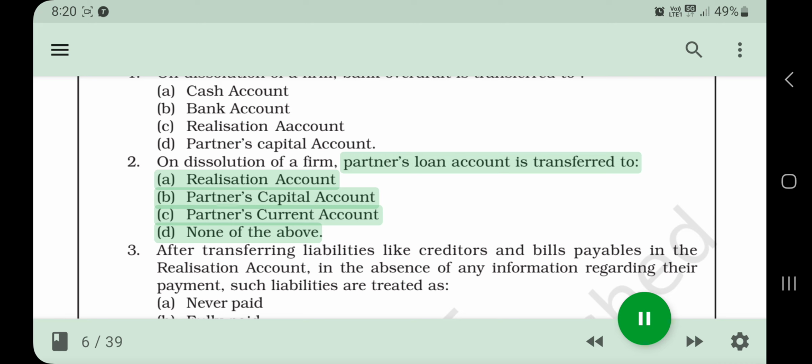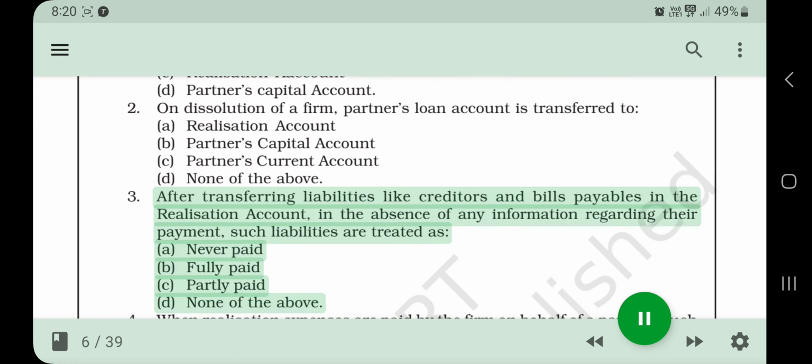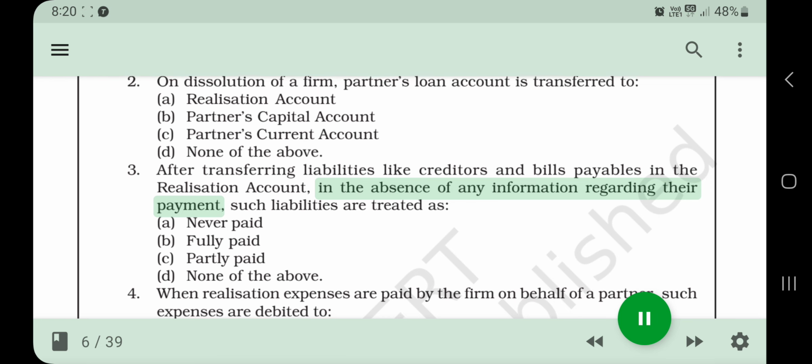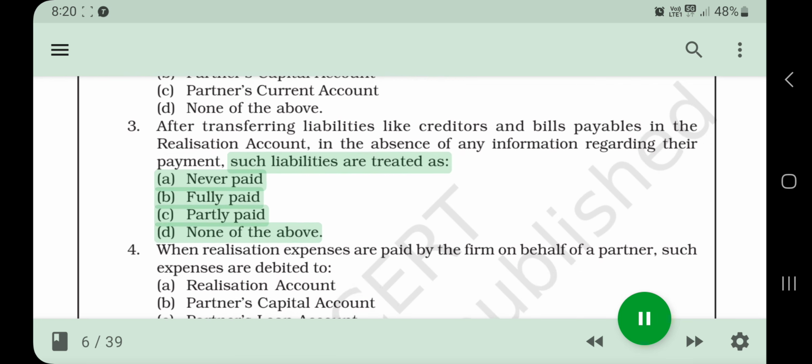Partners' current account, d. None of the above. 3. After transferring liabilities like creditors and bills payable to the realization account, in the absence of any information regarding their payment, such liabilities are treated as a. Never paid, b. Fully paid, c. Partly paid, d. None of the above.